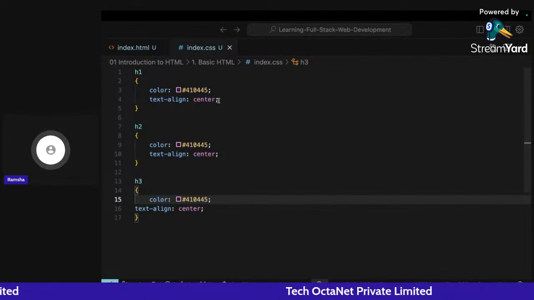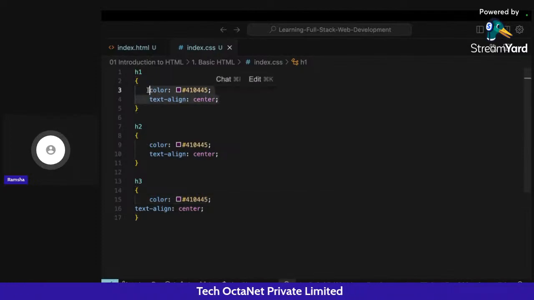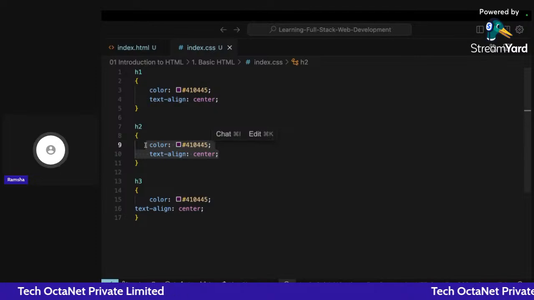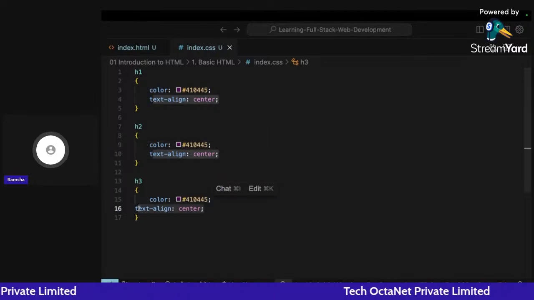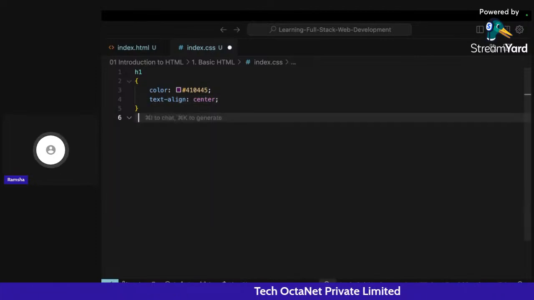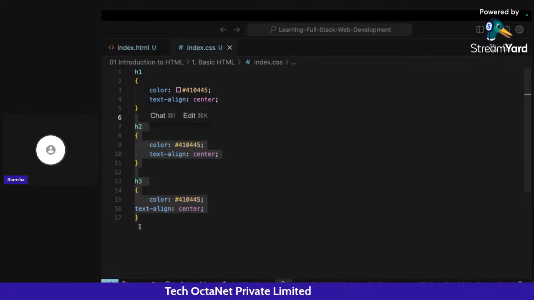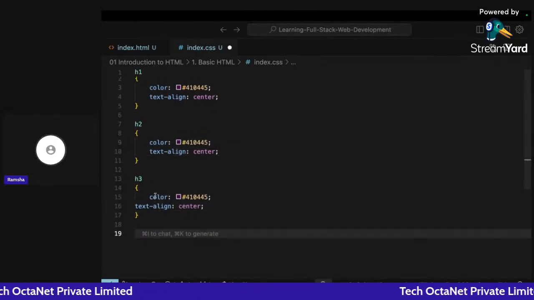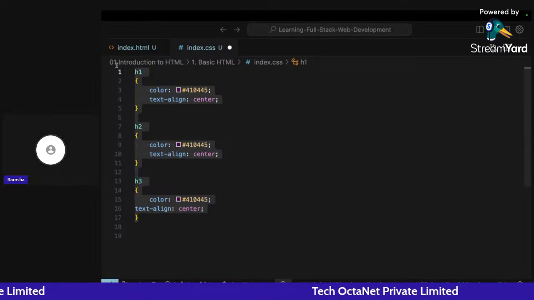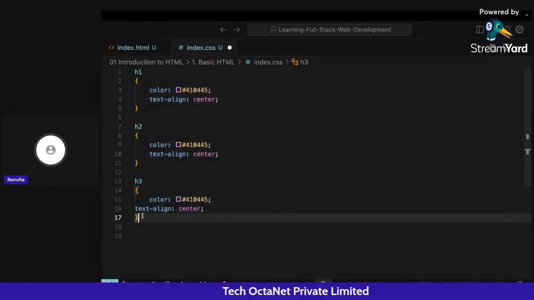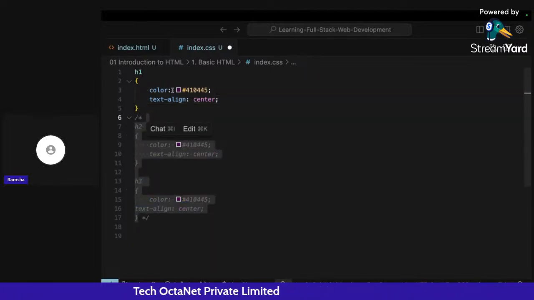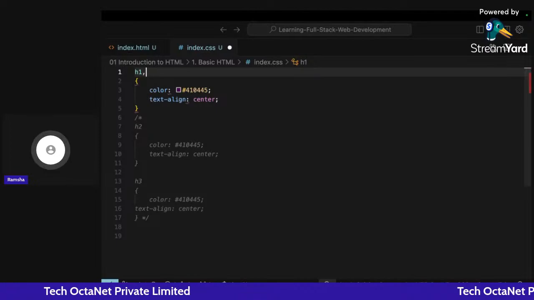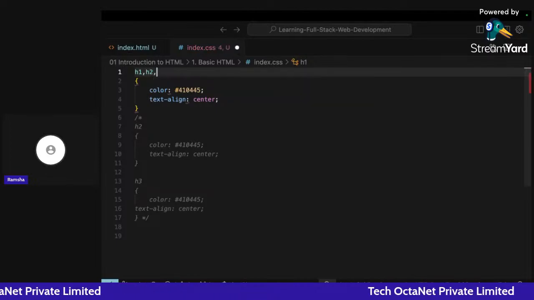Now, if you see very clearly, the same CSS style is being applied to all of the headings. So in place of writing this again and again, we can simply write it once. If I remove this, let me just comment this out. And here, if I write comma, H2 and H3.